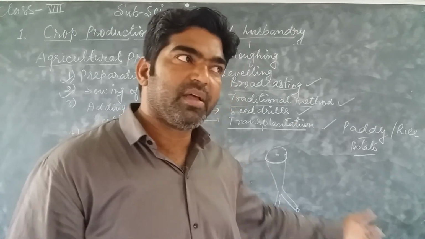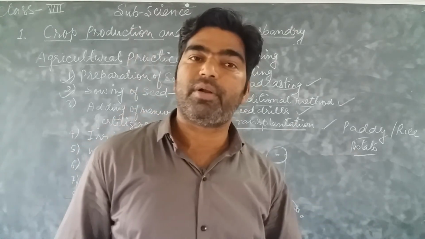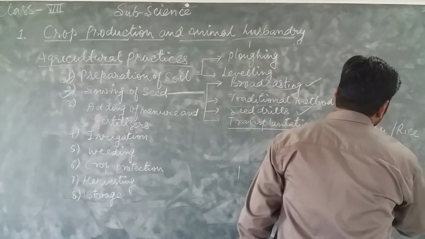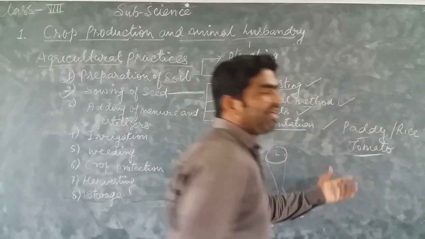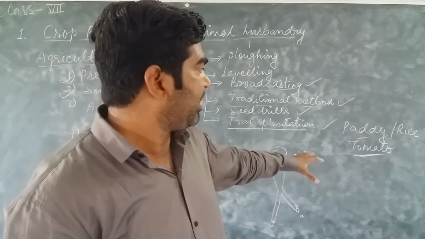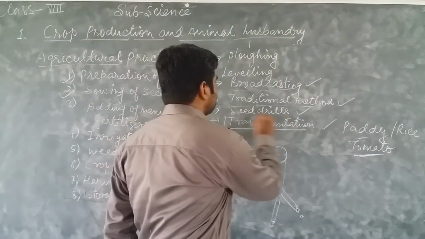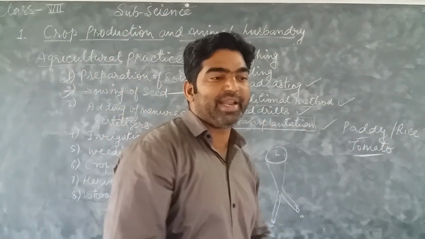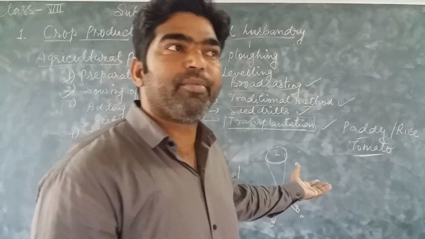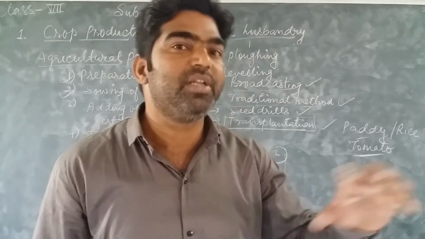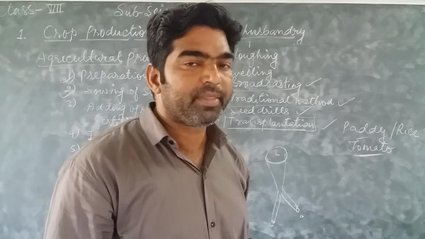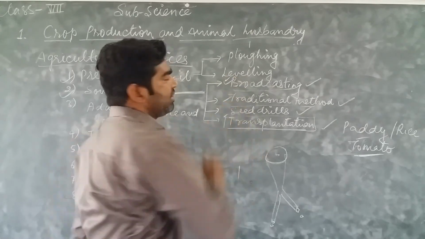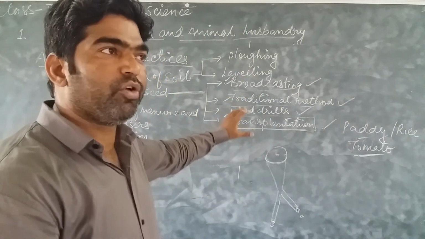This can be done with paddy, rice, or a tomato. Sorry, not a potato, a tomato. These types of crops are sown by transplantation, meaning transfer from the nursery to the original field, and there is little chance of any disease and infection because we can select only the healthy plants. So these are some important methods of sowing seeds.